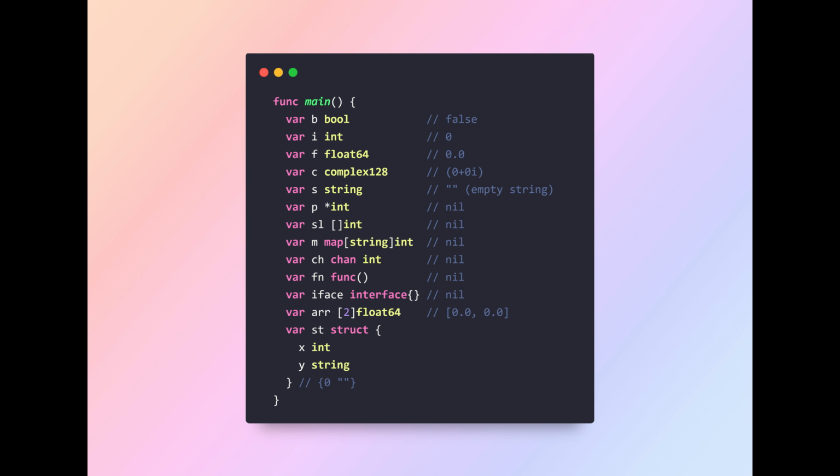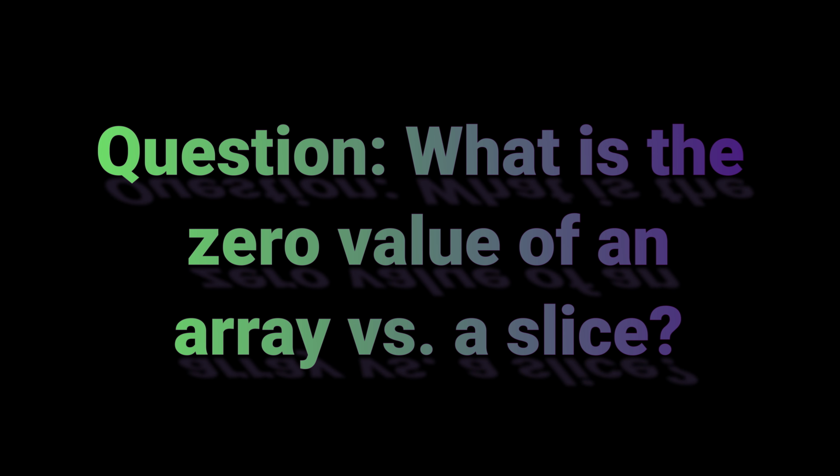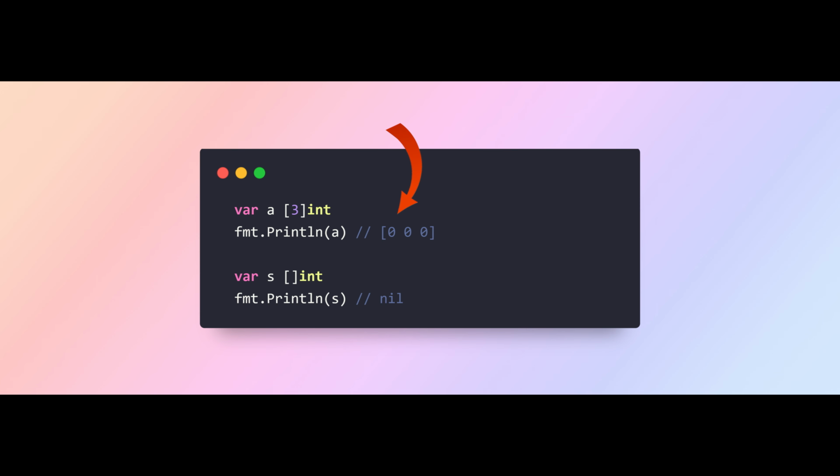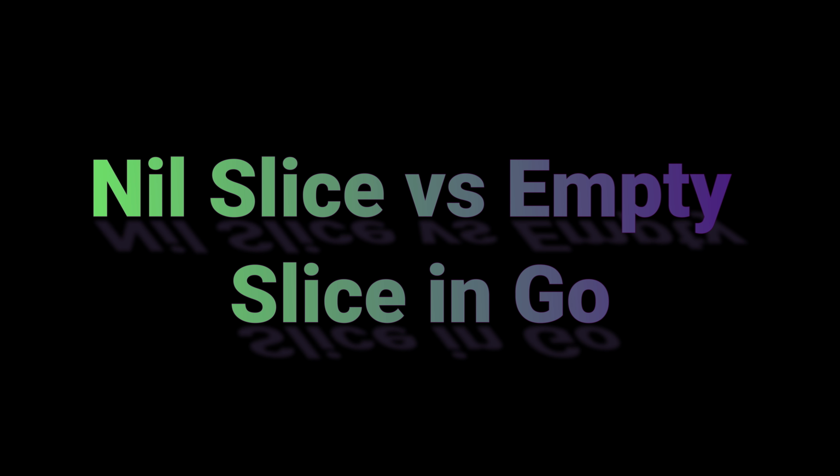This eliminates undefined behavior common in C++. The zero-value philosophy simplifies code and enhances safety. Question. What is the zero value of an array versus a slice? Arrays are initialized with zero values for each element. Slices are nil. Nil slice versus empty slice in Go.